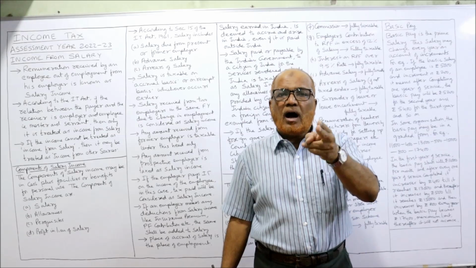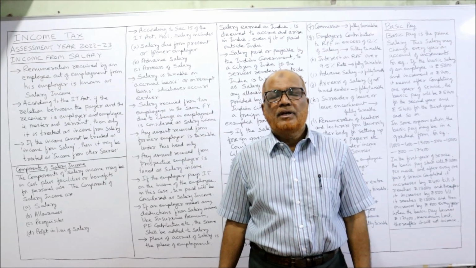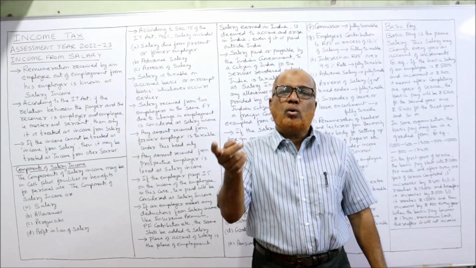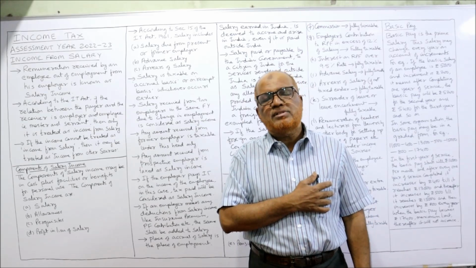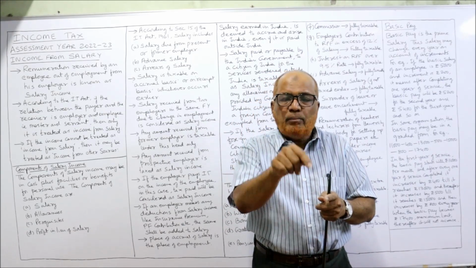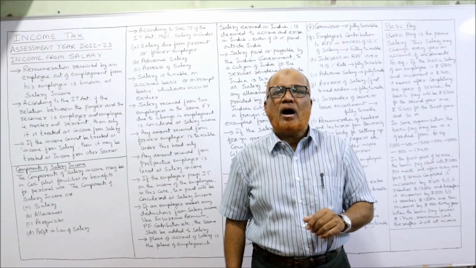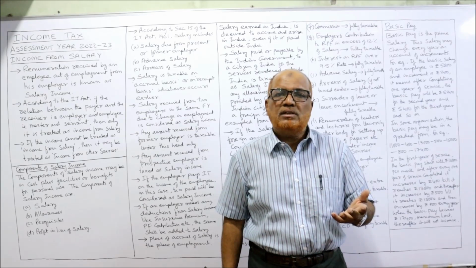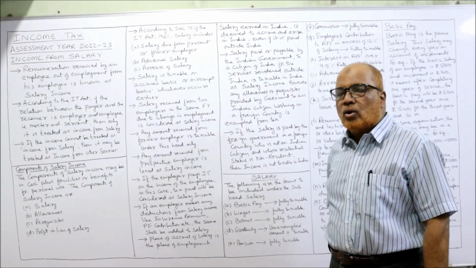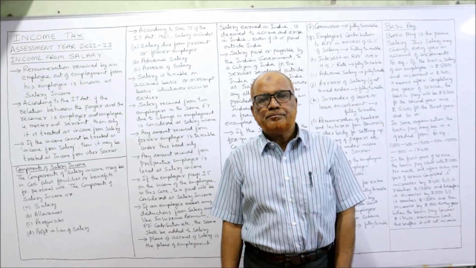2 months salary accrued but not received by the employee. In that case, the Income Tax Act says accrued salary is also income from salary. So while computing income from salary, we have to take all 12 months salary: 10 months salary received and 2 months salary accrued, due but not received. It is taxed.